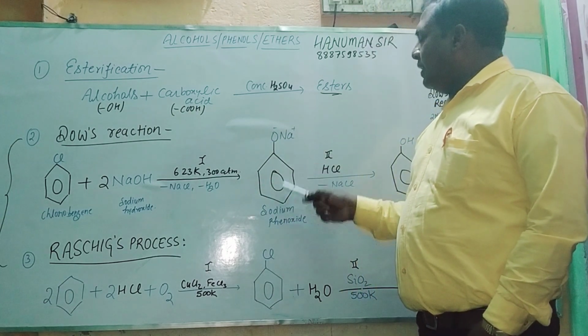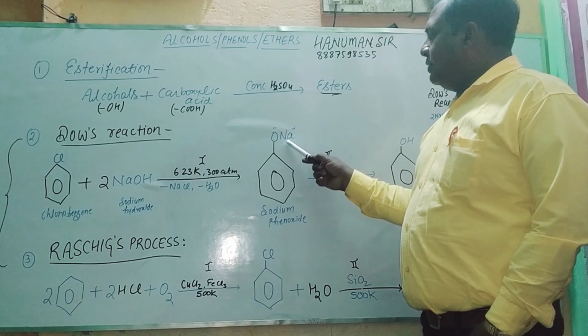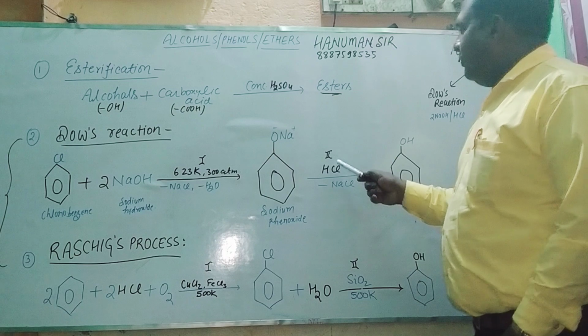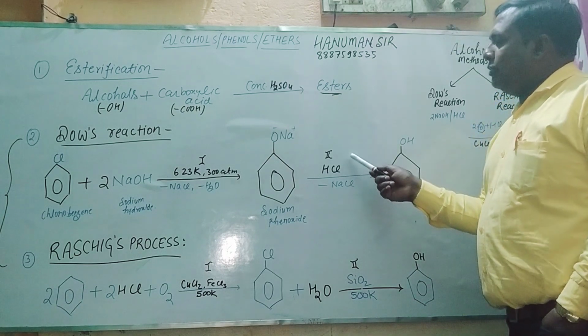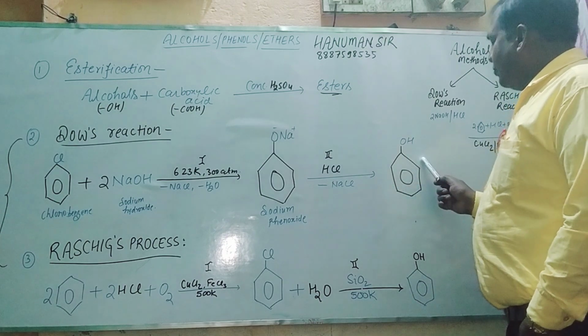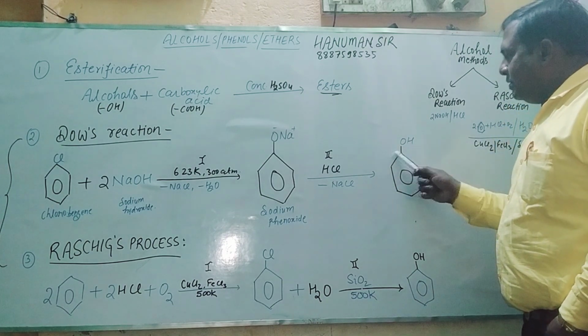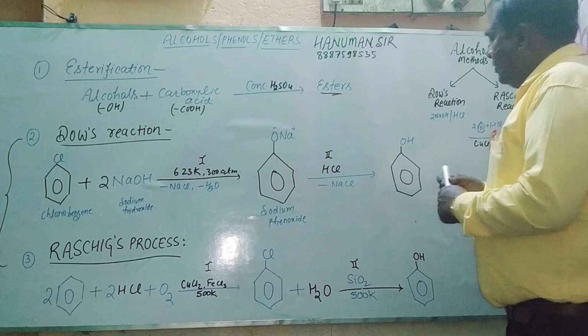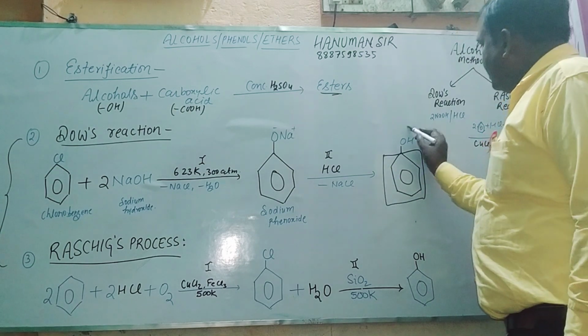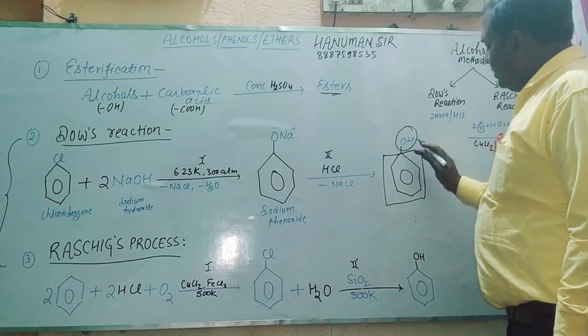After that, you get sodium phenoxide. This is sodium, and this structure is known as phenoxide. Then you add HCl, and in the presence of HCl, it gives out the alcohol. This is phenol, because this structure is known as the phenyl group, and this is the OH group. So this is phenol.